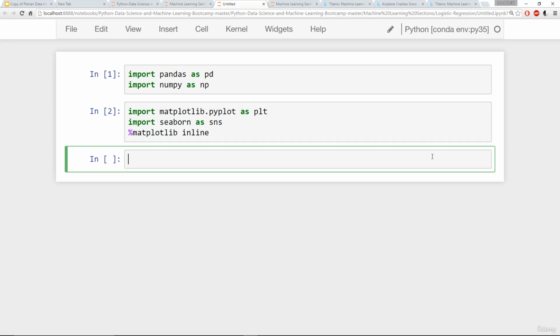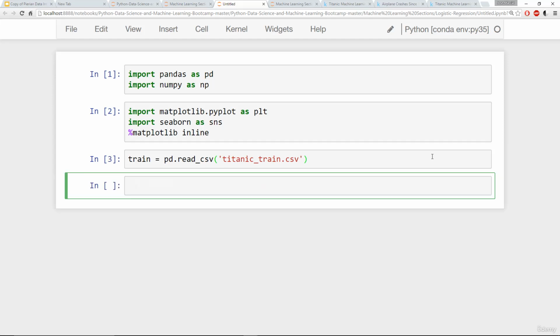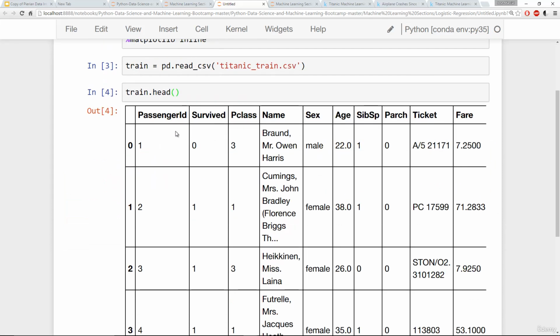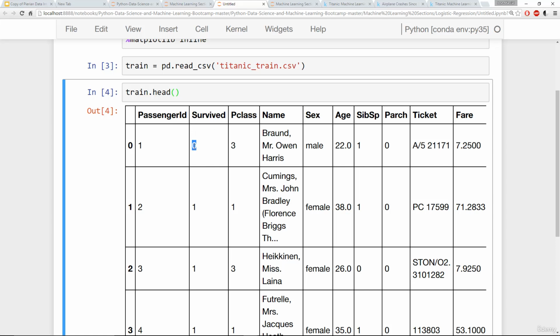What we're going to start doing is reading in the Titanic Train CSV file into a pandas data frame. I'm going to create a data frame called train and say pd.read_csv, and I can actually just start typing Titanic, and if I click tab here, it will autocomplete to the options available for me. So in this case, I want Titanic_train.csv. Run that, and then I'm going to check the head of the data frame just to get an idea of what's in there. It looks like we have a passenger ID column, a survived column, which notice it's a 0 or 1, so 0 if they did not survive, 1 if they did survive.